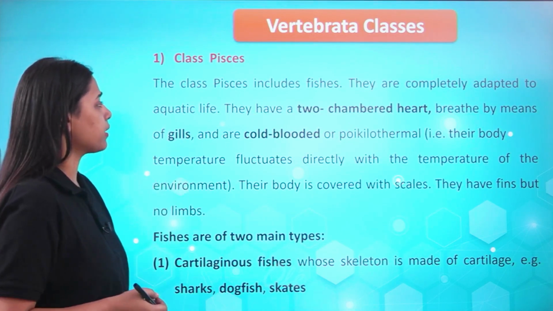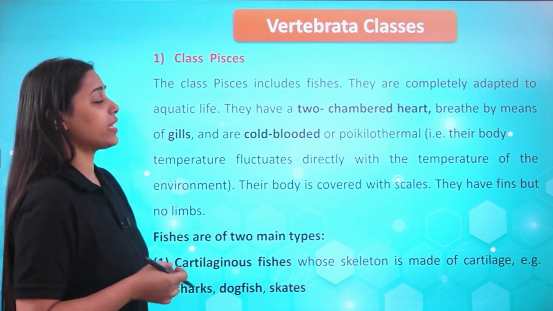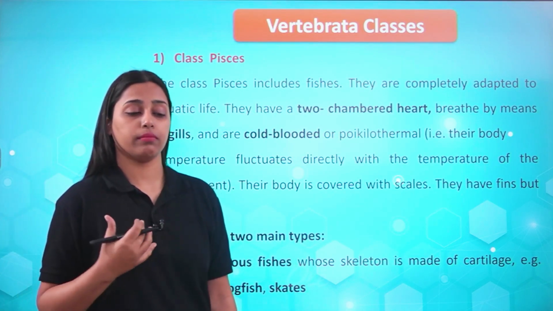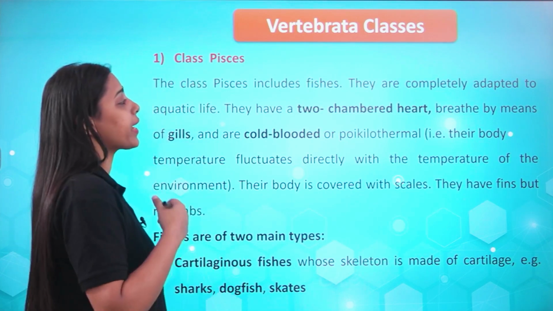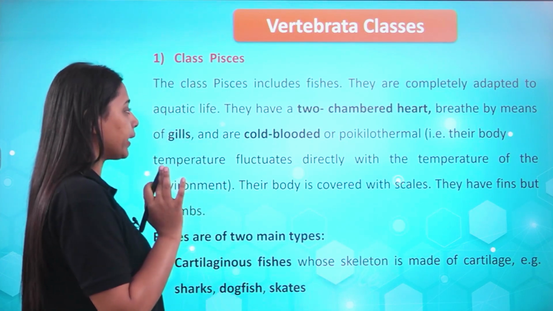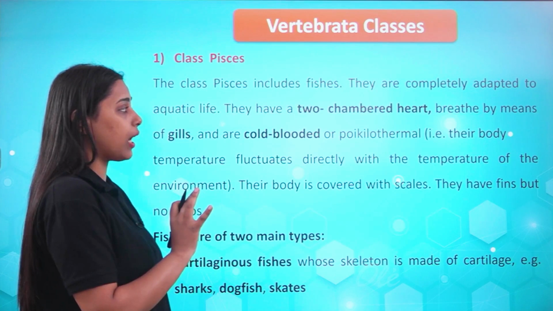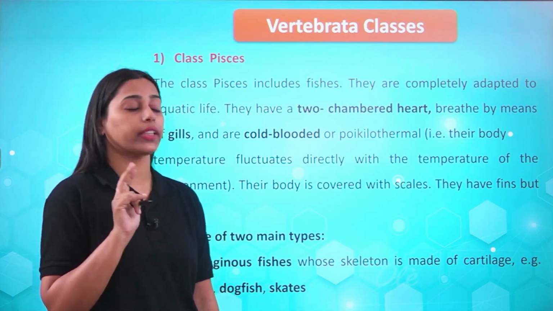The class Pisces, that is, including fishes. Ichthyology is the branch of life science where you study about fishes. They are completely adapted to aquatic life. They have a 2-chambered heart. The heart is divided into 2 chambers.